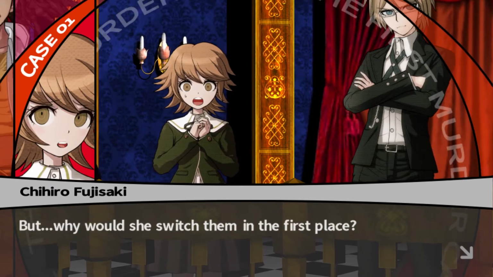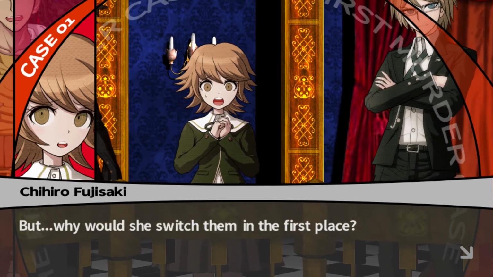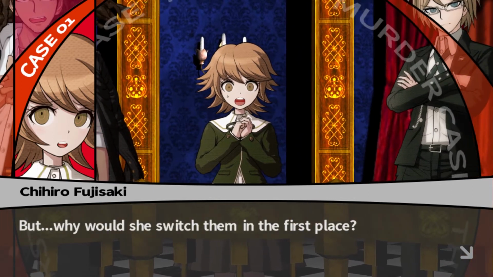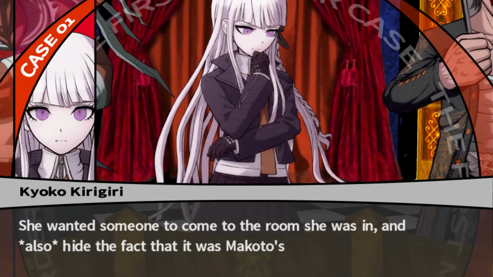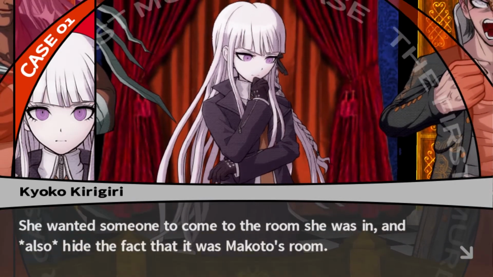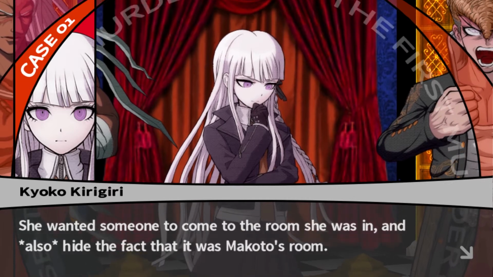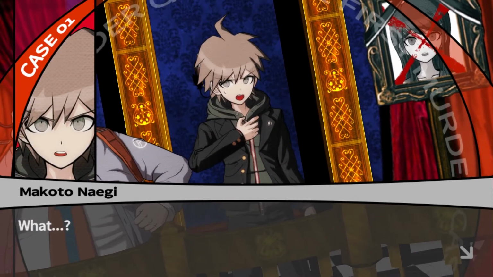But why would she switch them in the first place? So that the person coming didn't know they had switched rooms? She wanted someone to come to the room she was in, and also hide the fact that it was Makoto's room. What?